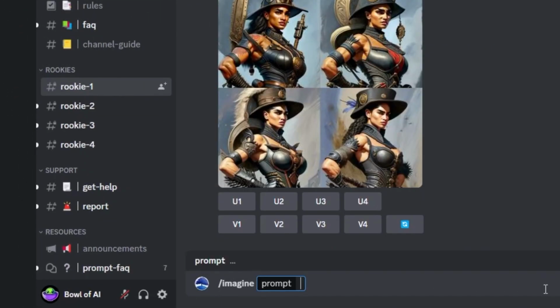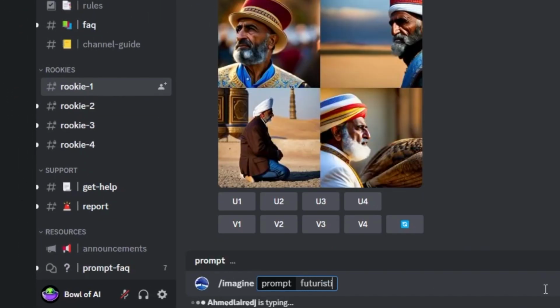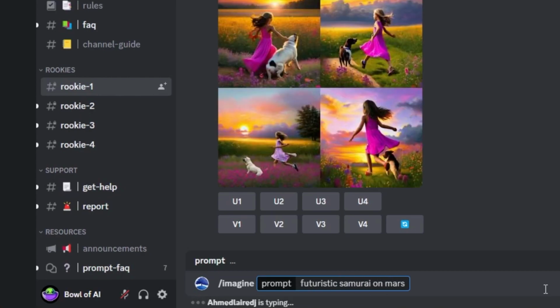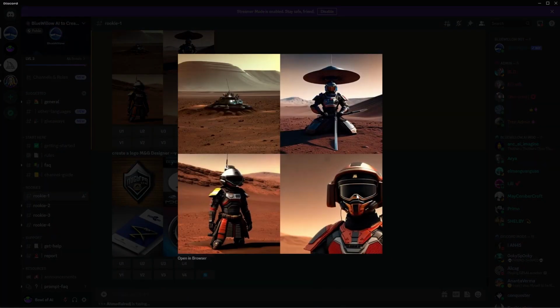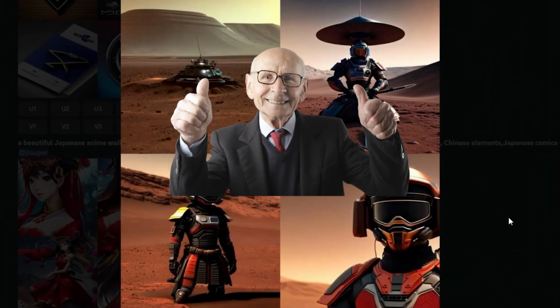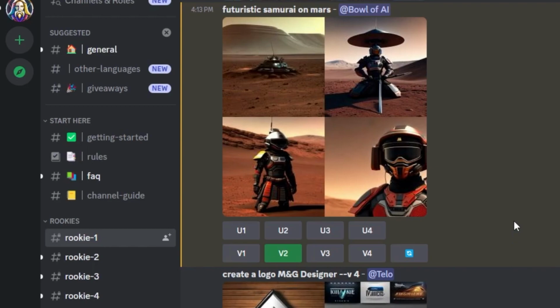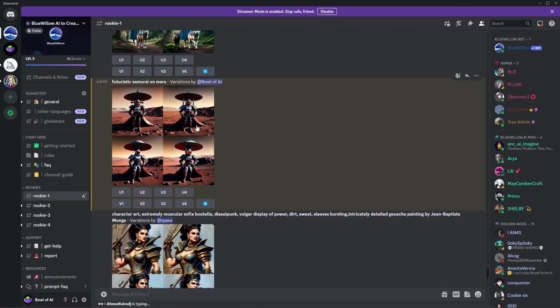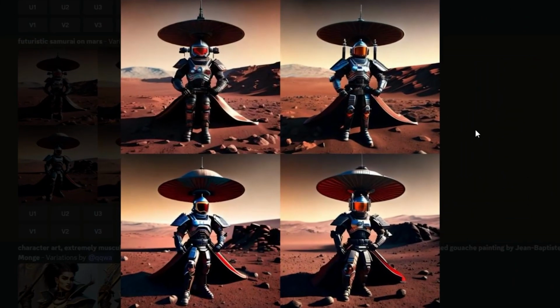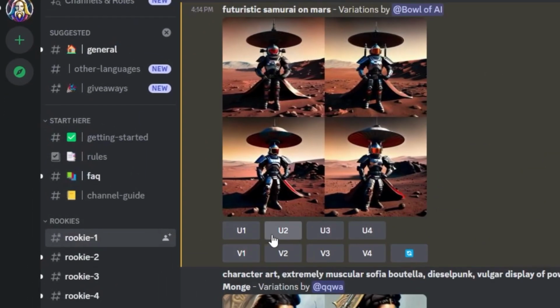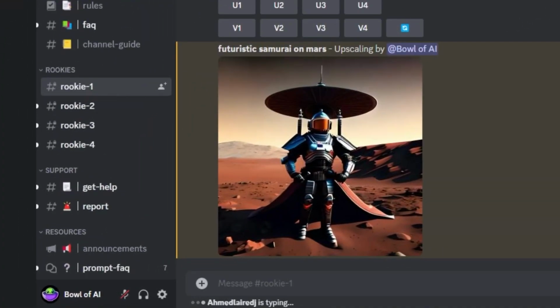Let's try a simple prompt now. Futuristic samurai on Mars. And here is the result. It looks really good. You can create variations by clicking on the V buttons the same way as in Midjourney. You can also upscale by using U buttons or completely redo the prompt.